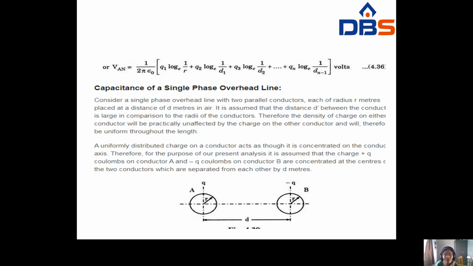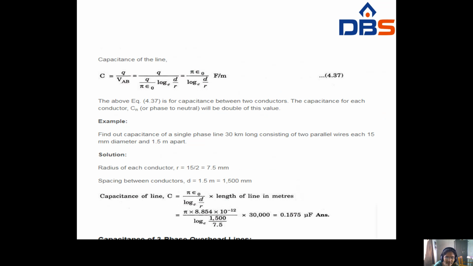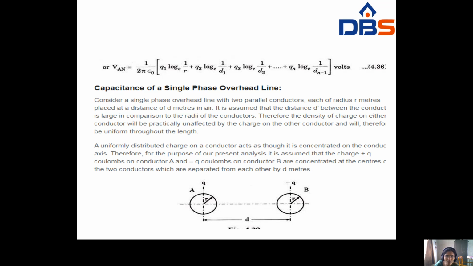Now you have to go for capacitance. We have to find out the capacitance. Now here you have to find out the capacitance of a single phase overhead line. So first you have to find out for single phase, next for three phase. See here, first for single phase overhead line.